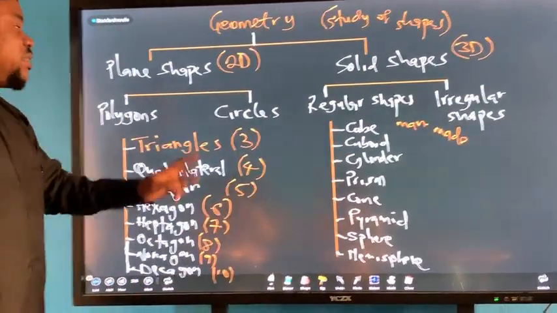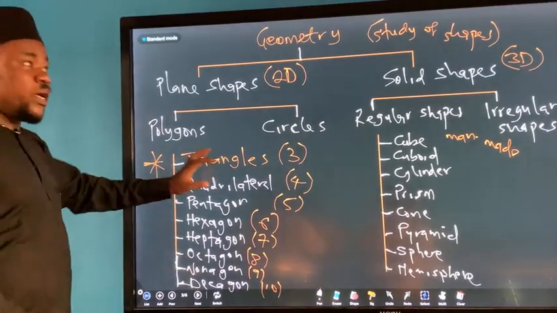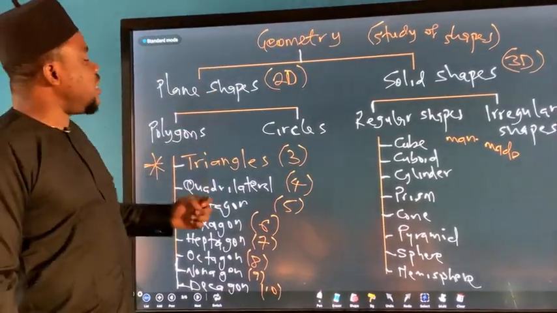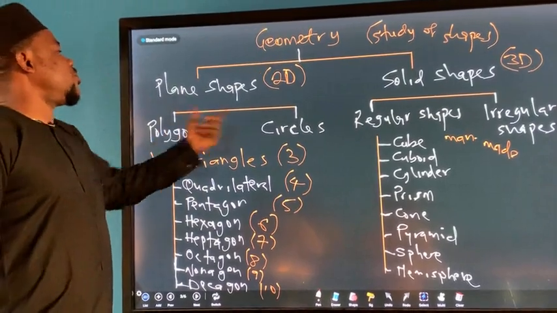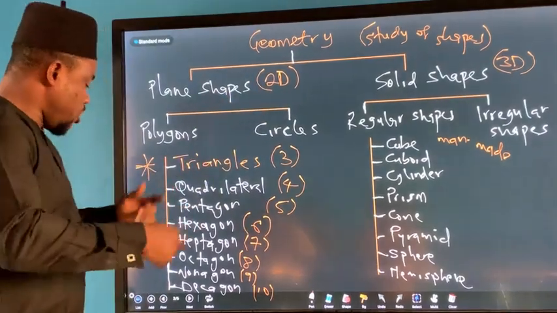I'm not going through all of that today. Our emphasis is going to be on triangles. Triangles are actually a subset of polygons. Polygons are a subset of plane shapes, and plane shapes are a subset of geometry. It's just a reminder.